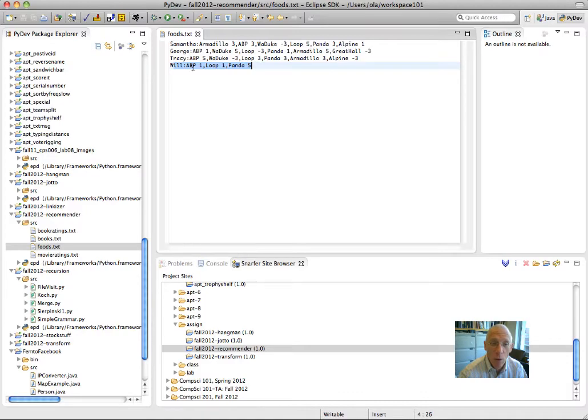So if Will's numbers are 111000, then the 111 correspond to the same things that if Tracy has 353, it must be, say, ABP, Alpine, Armadillo. Assume it's in alphabetical order. Then they'll all have ABP, Alpine, Armadillo. And we might not be able to know what those ratings are and the places for which the ratings are until we've seen everybody.